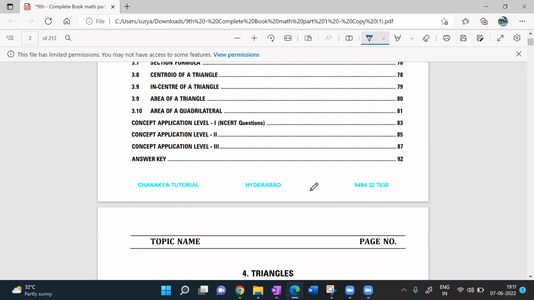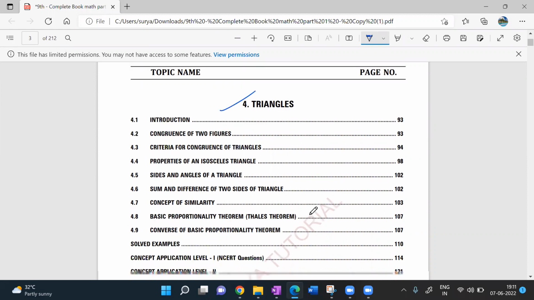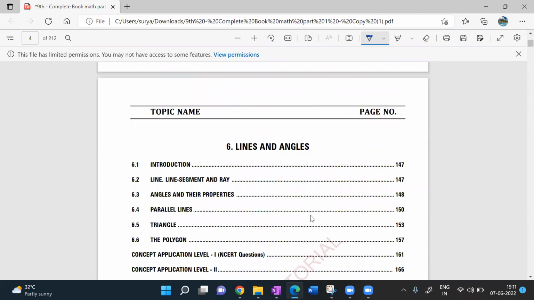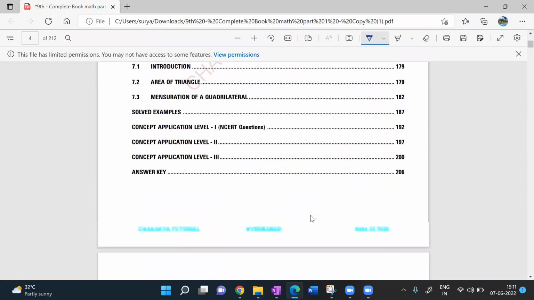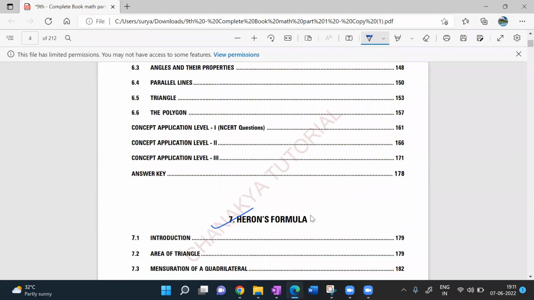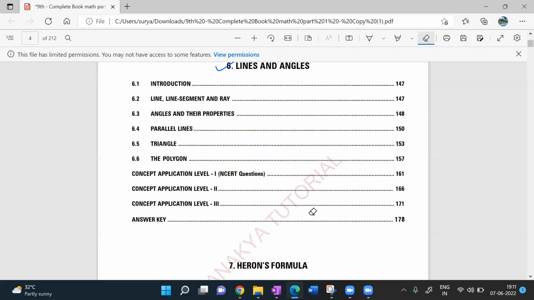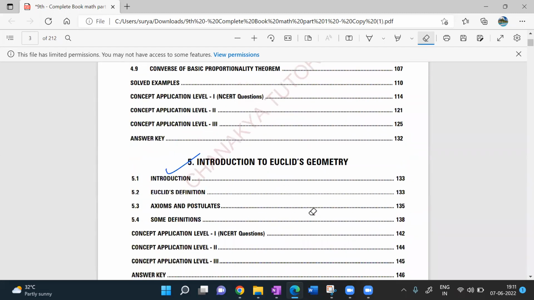I'm showing you the syllabus. Sir said you will start the coordinate geometry. Yes, wait. And coming to triangles, we'll be having triangles here. And after that, introduction to Euclid's geometry, and then lines and angles, and Heron's formula. These are the 7 topics we must go through as a foundation course. We have designed these 7 topics, so we'll be following this.